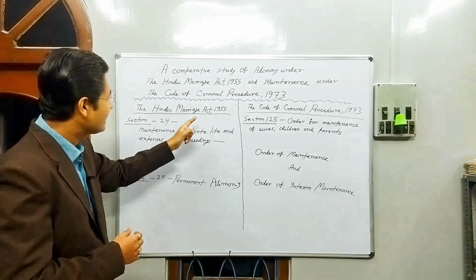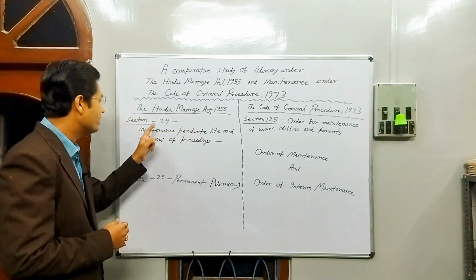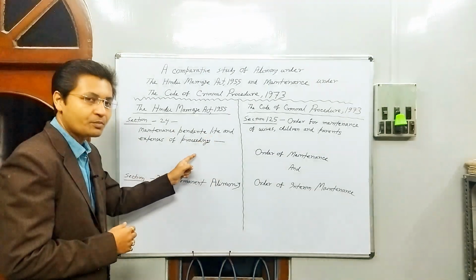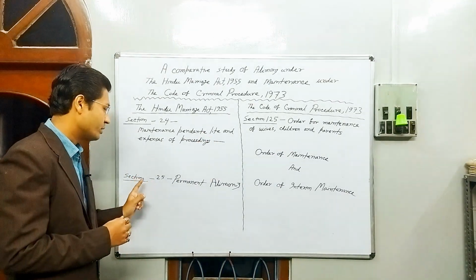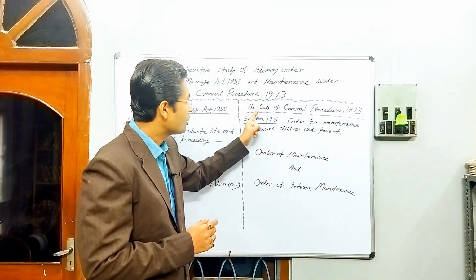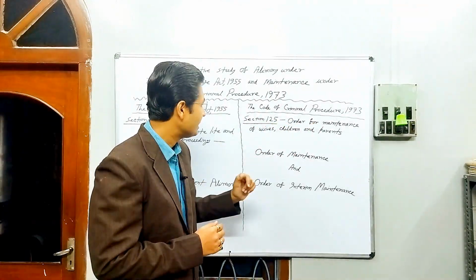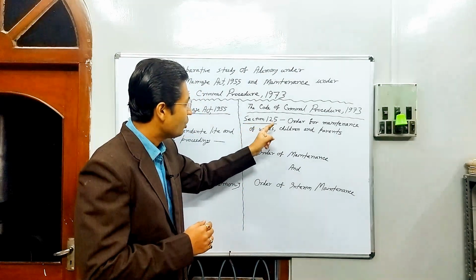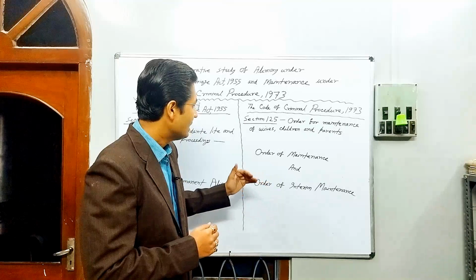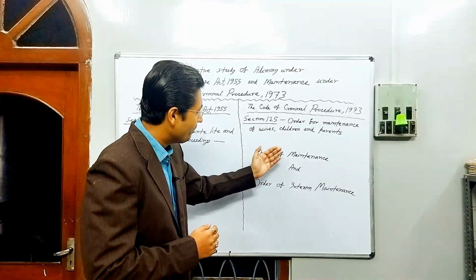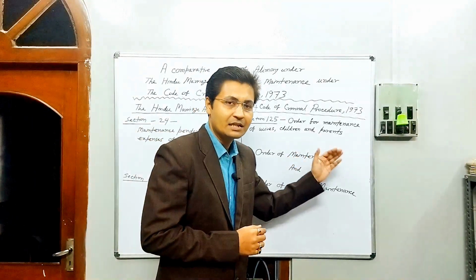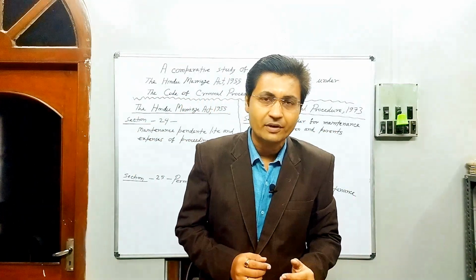The Hindu Marriage Act 1955, Section 24, maintenance pendente lite and expenses of the proceedings, and Section 25, permanent alimony. Similarly, the Code of Criminal Procedure 1973, Section 125, order for maintenance of wives, children and parents, and order of interim maintenance as granted by virtue of Section 125.